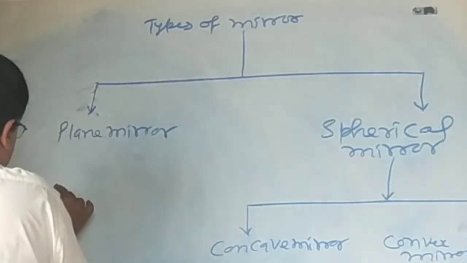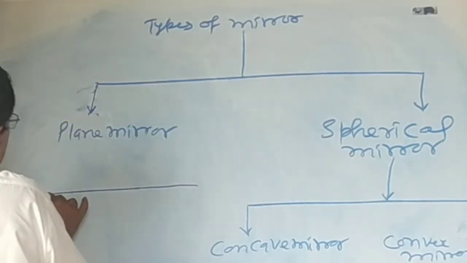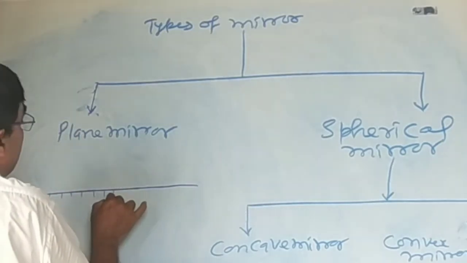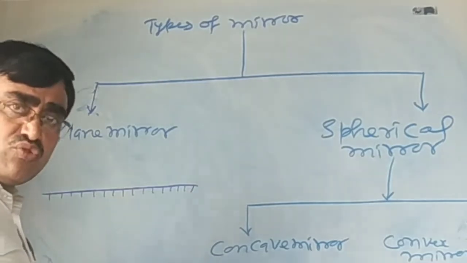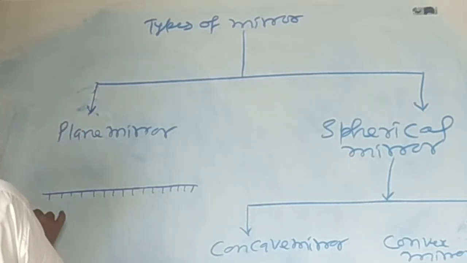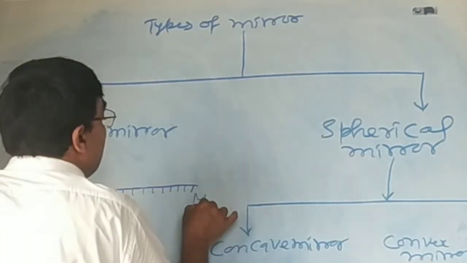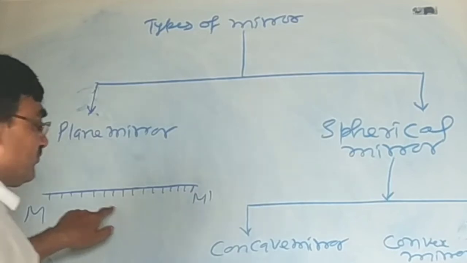The shape of a plane mirror is regular or smooth. This is the plane mirror.